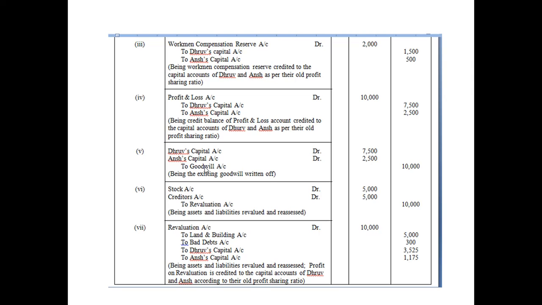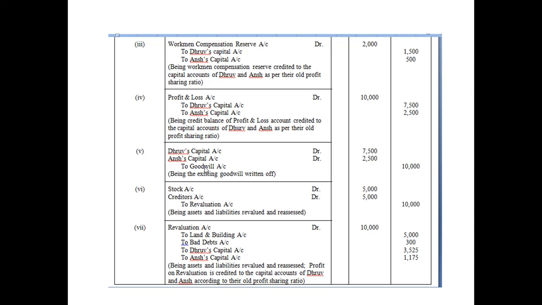Stock will be debited and revaluation was to be credited, by amount 5,000. But I will see more items that may credit the revaluation account. So land and building is debiting revaluation account. Then bad debts amounting to rupees 1,800. This again, bad debts will debit the revaluation account.